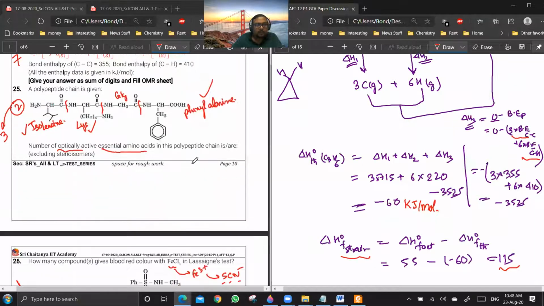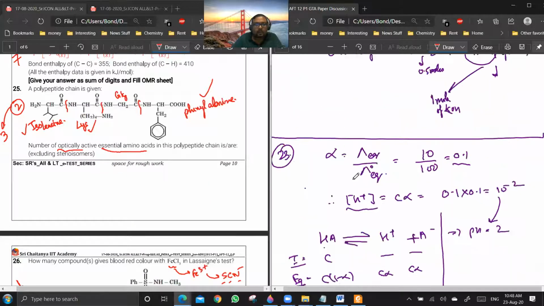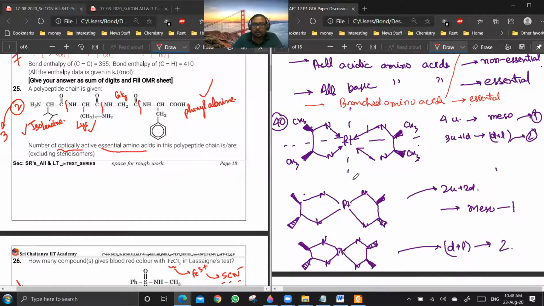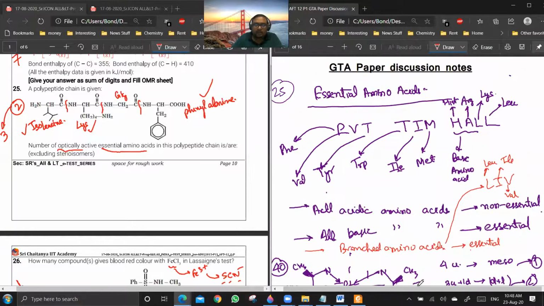So after this, moving to 25. Now 25 is something which was troubling for me also, not because I can't get the answer. Getting the answer is very easy, but making you remember the answer is a bit complicated. So I searched the net for some stuff and then I found this.